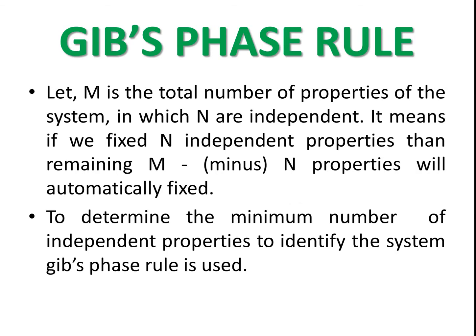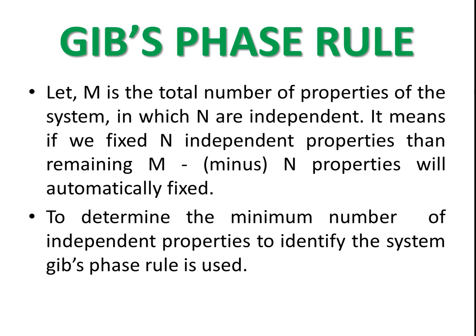Okay, further there is the Gibbs phase rule. We can study this after knowing what are independent and dependent properties. So let us consider m. m is the total number of properties of the system in which n are independent. Suppose there are m properties of any particular system, and of those n are independent.